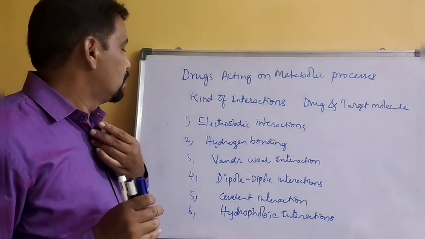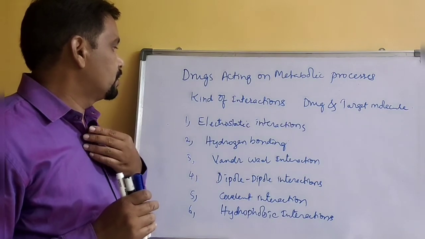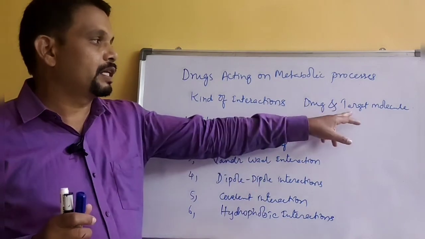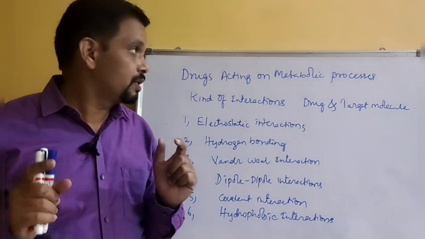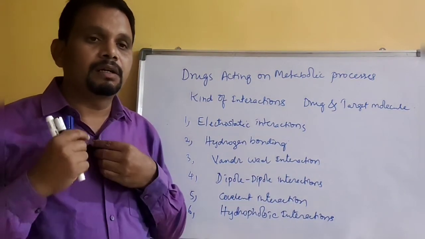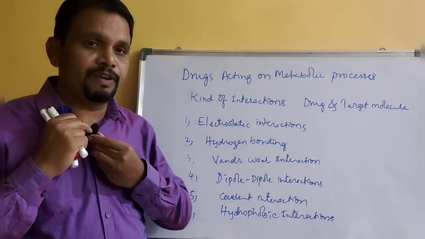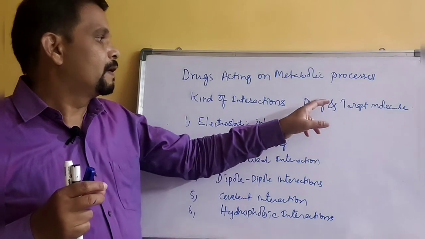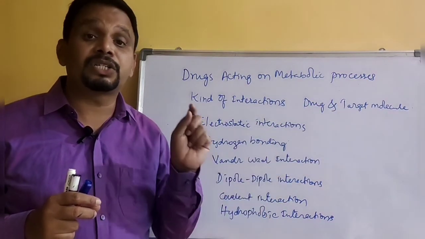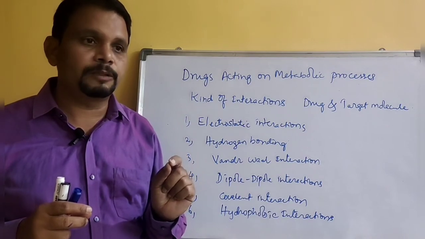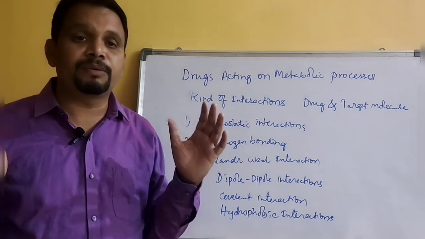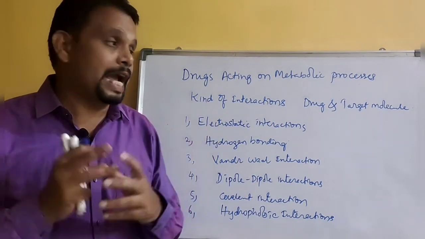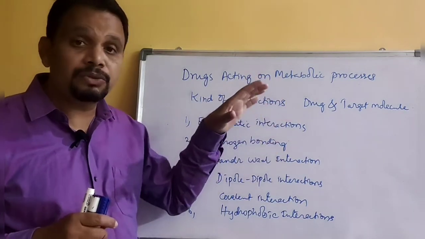Okay, so therefore you need to understand these kinds of interactions and the target molecule. If you want to understand drug action, the drug mechanism of action, you need to learn about the target molecule structure. The structure of the target molecule is very, very important. So what kind of structure, what kind of amino acid sequence is there, what kind of functional groups are projected in the active site. So you have to learn those things.